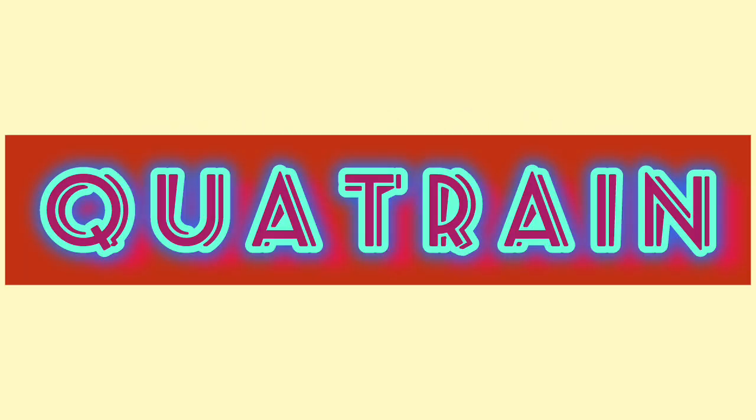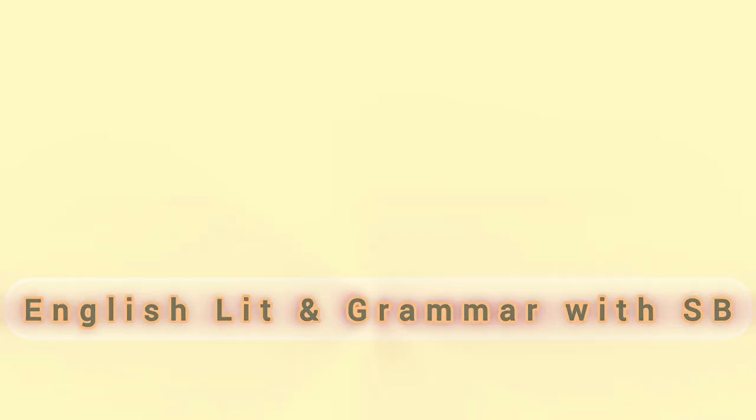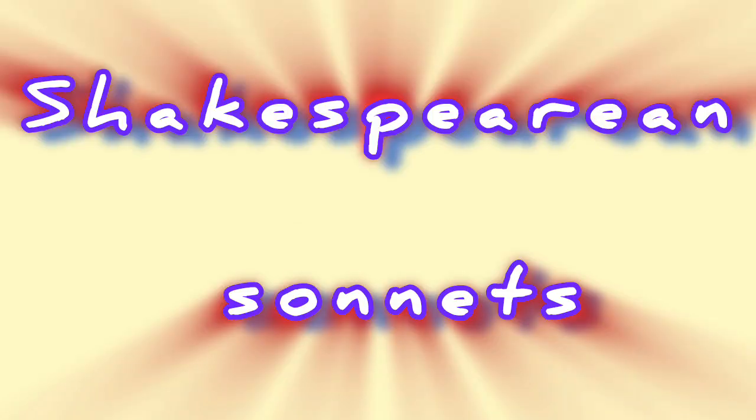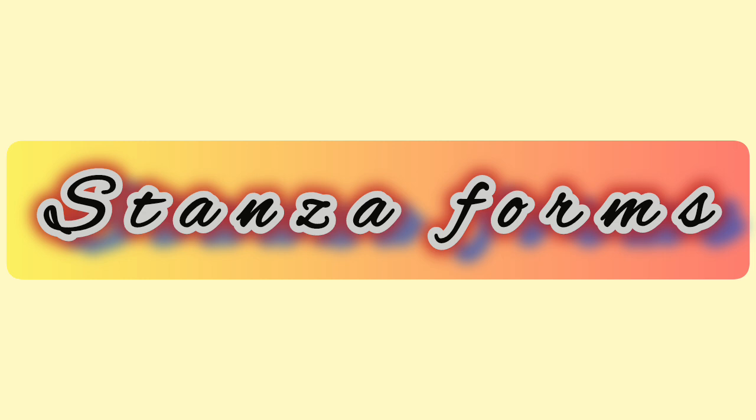Then what is a quatrain? Here we must know a quatrain is a poetic stanza of four lines. Here we must move back to the Shakespearean sonnet once more to get the example of the quatrain, because a Shakespearean sonnet has three quatrains comprising the first three stanzas.